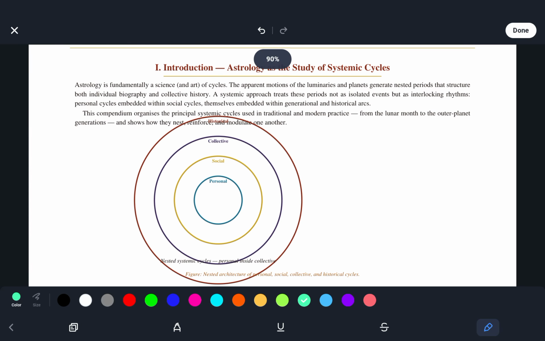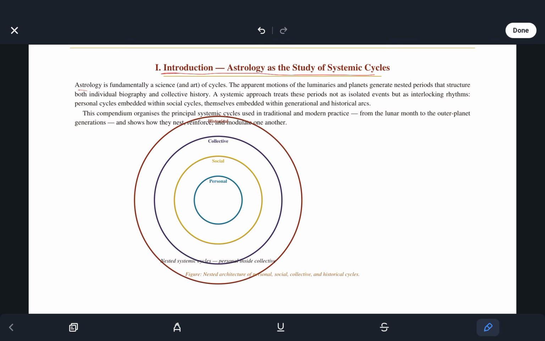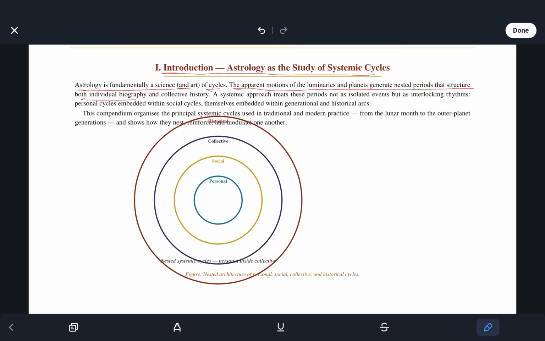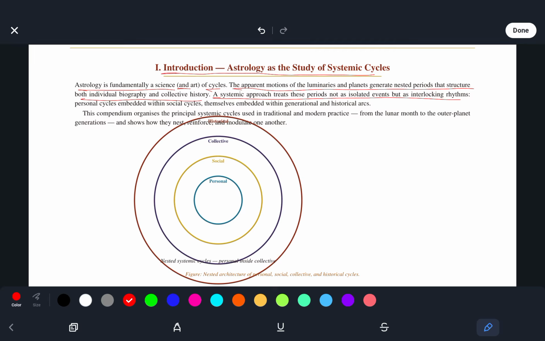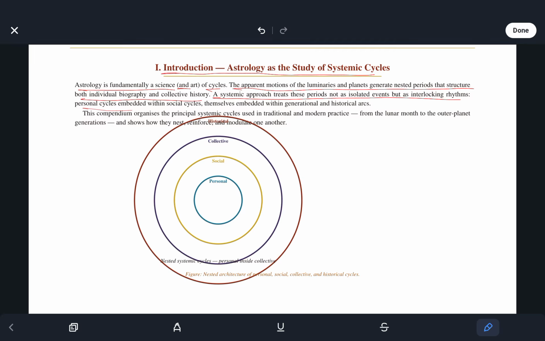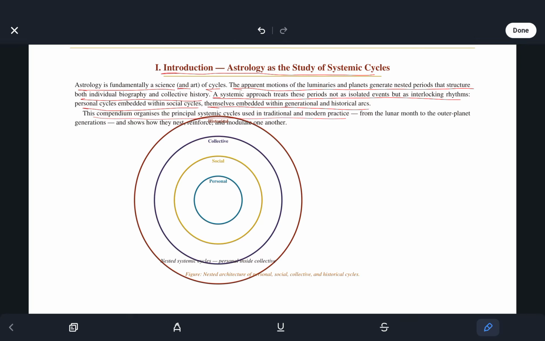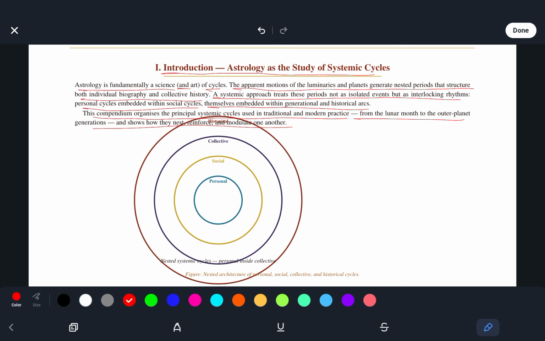So, we begin with the introduction. Astrology is a study of systemic cycles. So astrology is fundamentally a science and art of cycles. The apparent motions of the luminaries and planets generate nested periods that structure both individual biography and collective history. A systemic approach treats these periods not as isolated events, but as interlocking rhythms, personal cycles embedded within social cycles themselves, embedded within generational and historical arcs. This compendium organizes the principal systemic cycles used in traditional and modern practice from the lunar month to the outer planet generations and shows how the nests reinforce and modulate one another.